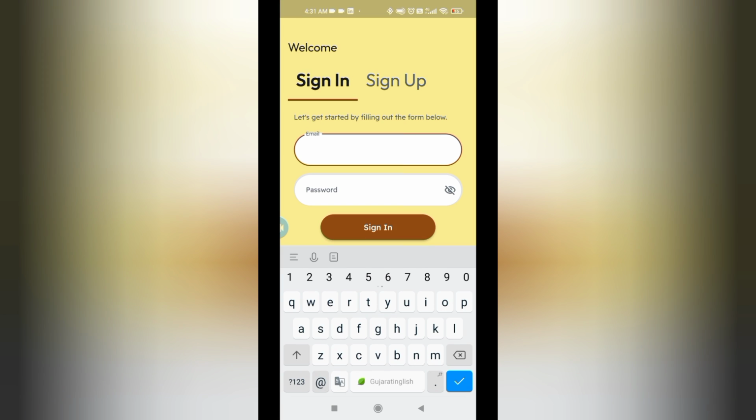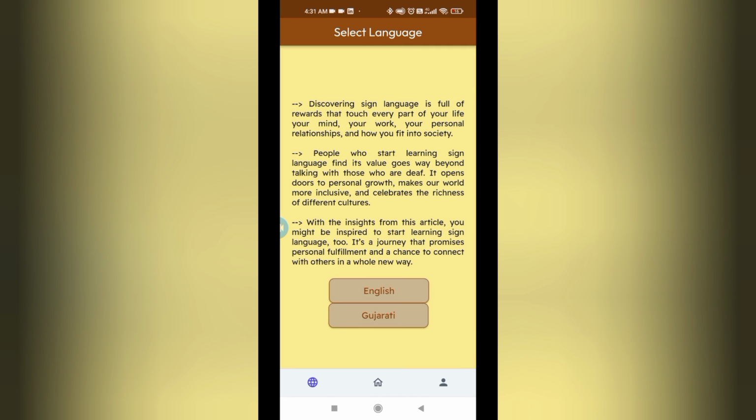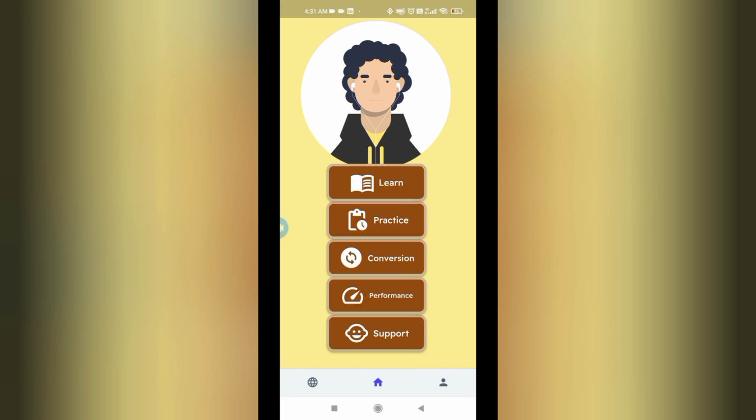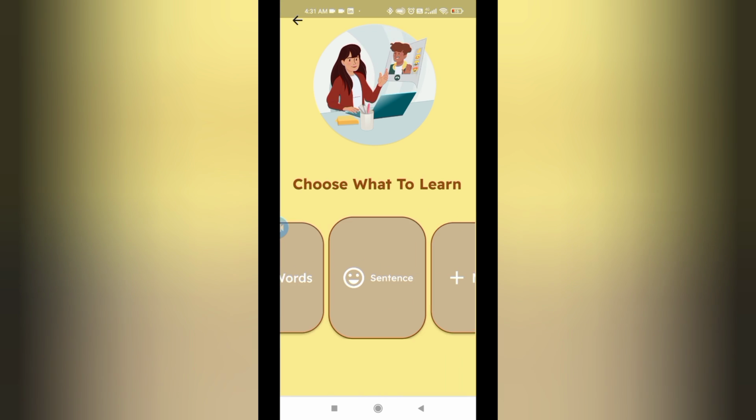So first we have to sign up with the mail ID. So once we have signed in, we have to choose the language that we want to use within the app. So we choose English. So we get plenty of options within the app. So first we'll click on Learn. So we can see that we can learn alphabets, words, sentences, math, and science with this native sign language.